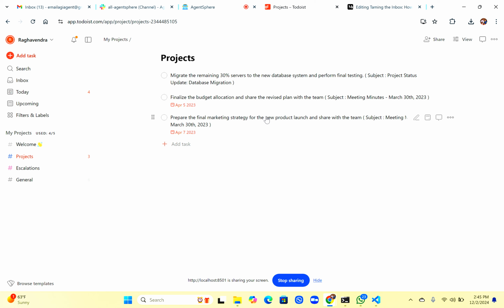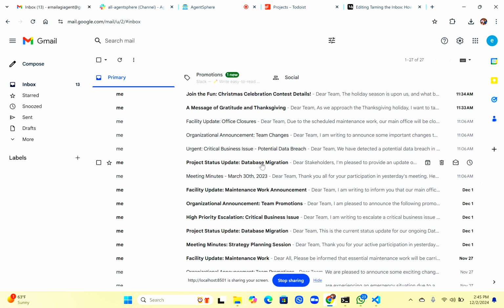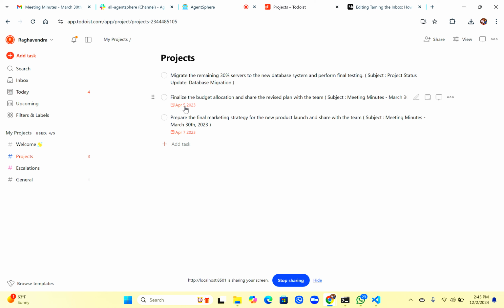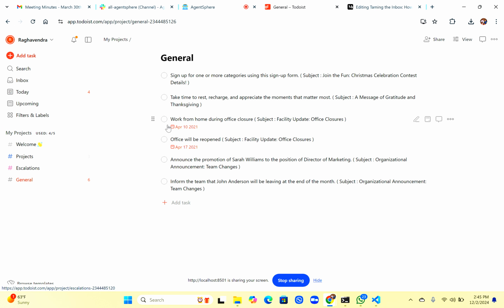And you can see that it is also intelligent enough to identify the due date based on that particular action. Please ignore the date here, for some reason I put a wrong date. For example, there is an email about meeting minutes. In this email, I have an action item which says by April 5th. So it actually identified that and created an action item with that due date, so that you can act. And then it also identifies some general emails.